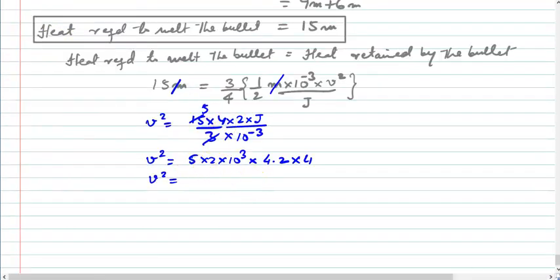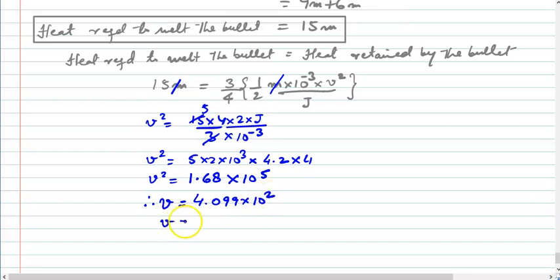Solving goes out to be 1.68 into 10 to the power of 5. Therefore, V will come out to be 4.099 into 10 to the power of 2, or V is equals to 410 meter per second. So that should be your answer.